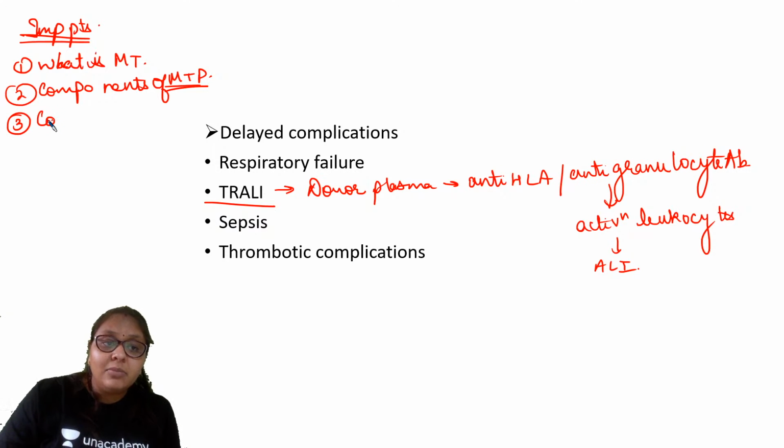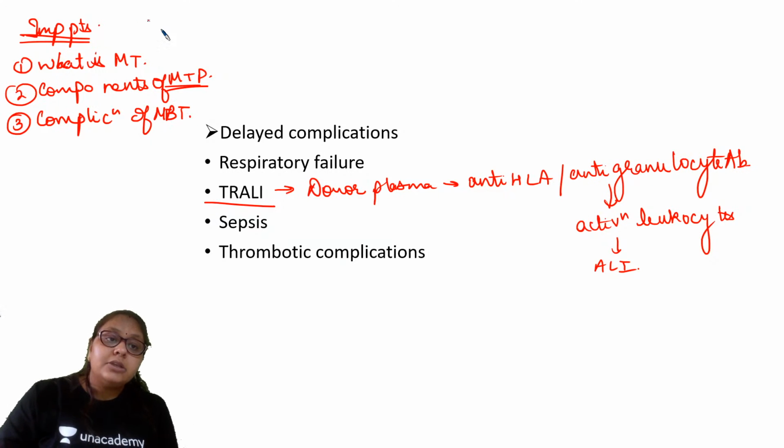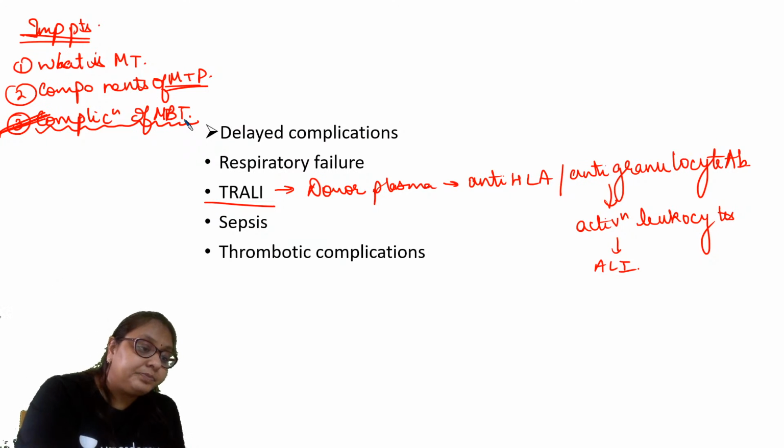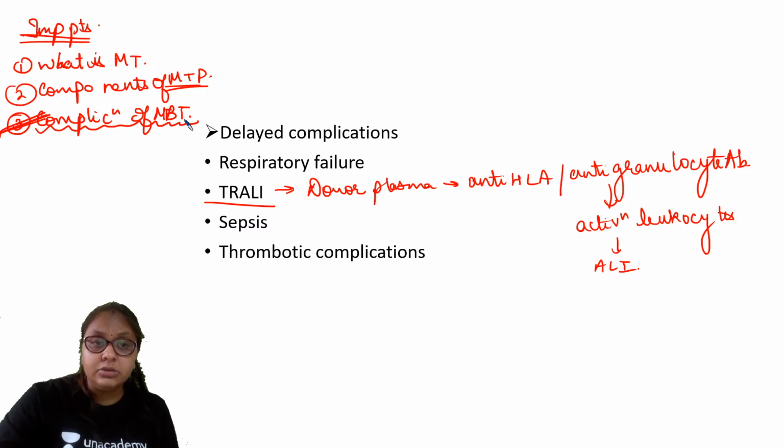Okay, and third, very important, the complications of massive blood transfusion. Okay, so these are the important points, and many questions have been asked from this, that is the complications of massive blood transfusion. In fact, this year AIIMS 2020 questions were asked from the complications of the massive blood transfusion. Is it clear? Any doubts?